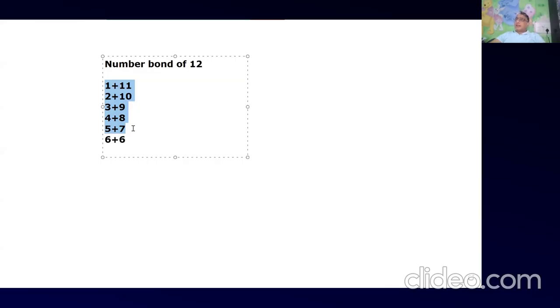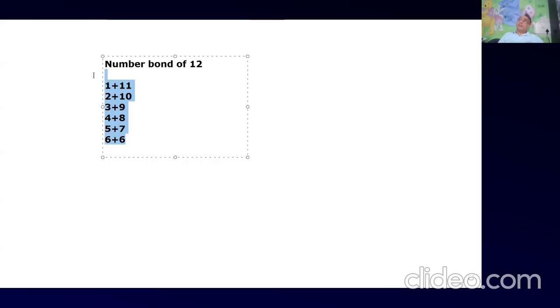Yes, sir. So you should not repeat it. Either you write 5 plus 7 or 7 plus 5. It is the same thing, right? So these are the number bonds of 12. Okay, I can have a number bond for 27. I can have a number bond for 39.